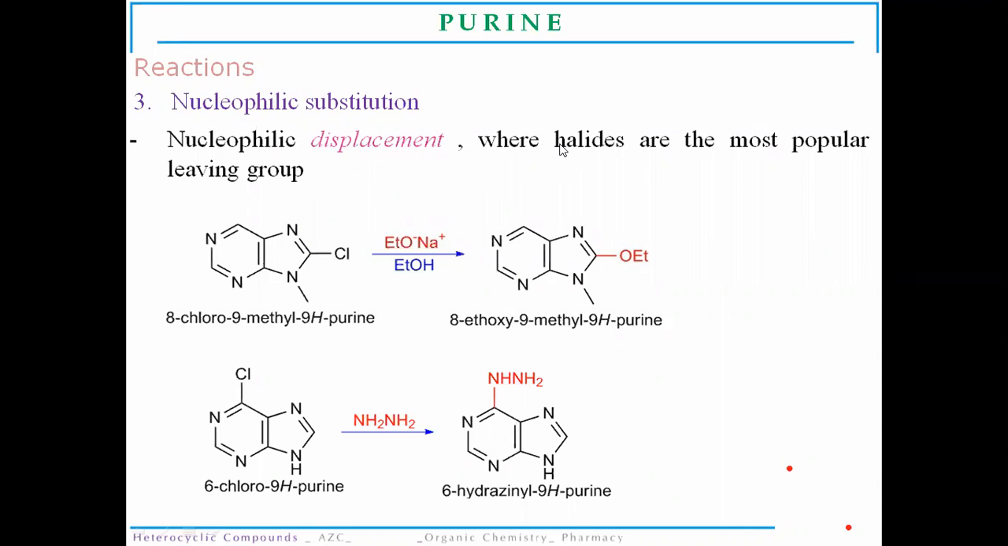Nucleophilic displacement, where halides are the most popular leaving groups. So when a halide substituted purine molecule is used for nucleophilic substitution, that is 8-chloro-9-methyl 9H purine, in the presence of sodium ethoxide and ethanol, there is formation of 8-ethoxy-9-methyl 9H purine. So the chloro group is replaced with the ethoxy functional group. Then 6-chloro-9H purine undergoes reaction with NH2NH2, so there is formation of 6-hydrazino 9H purine.